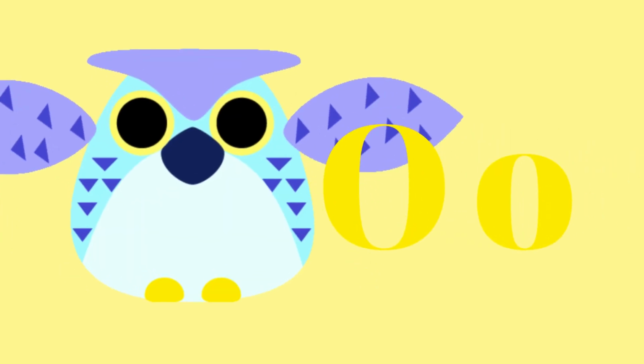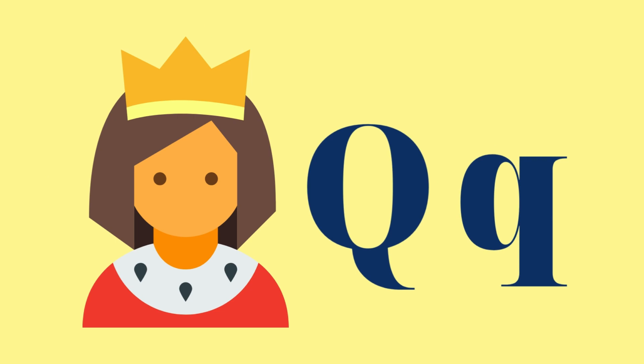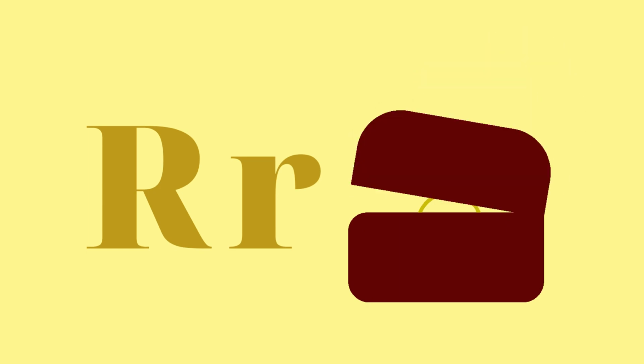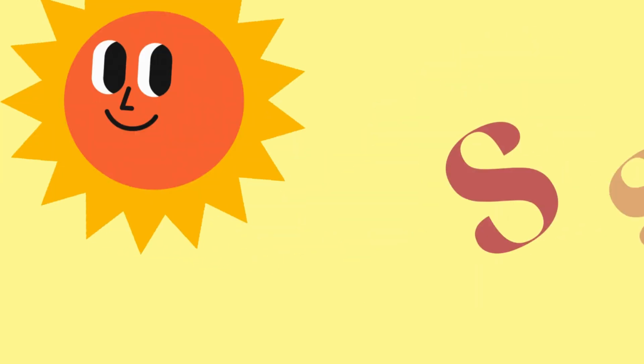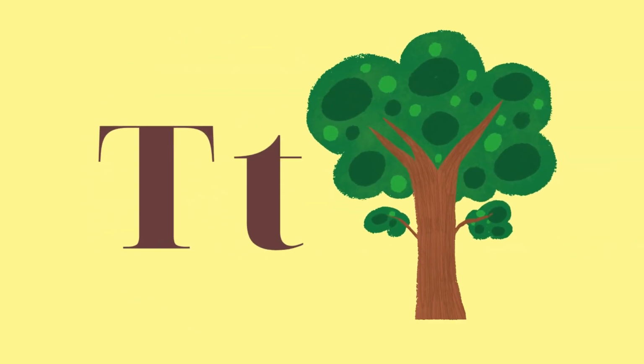O is for owl. P is for pig. Q is for queen. R is for ring. S is for sun. T is for tree.